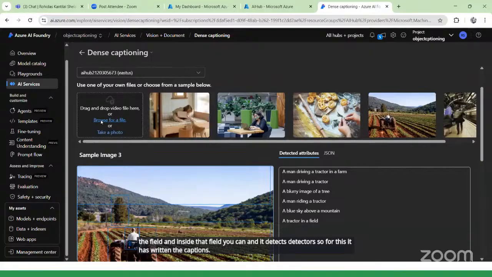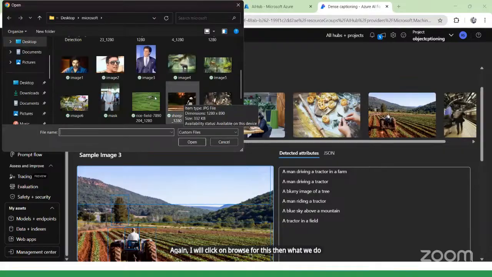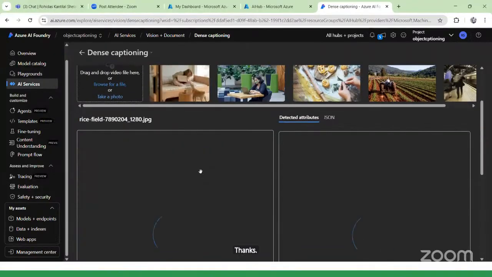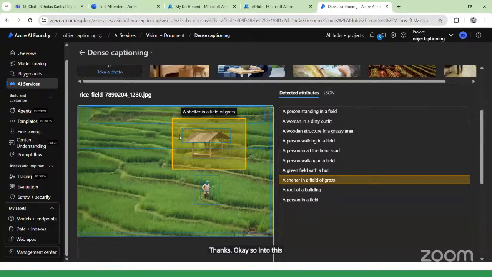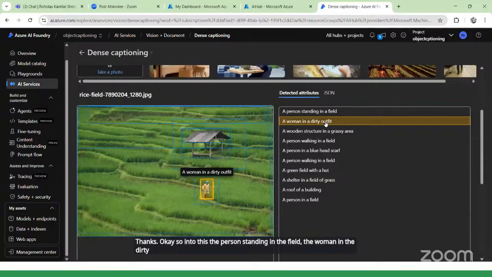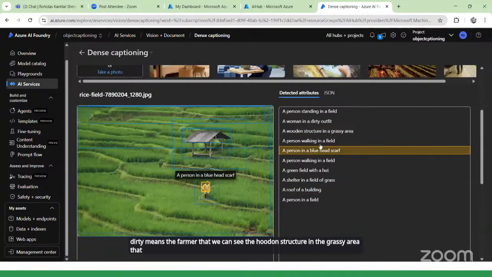Again, I will click on browse, then we will upload something. Here, again, the person standing in the field, the woman in the dirty field, means the farmer that we can see, the wooden structure in the grassy area, the person walking in the field, the person in the blue hair scarf, right?